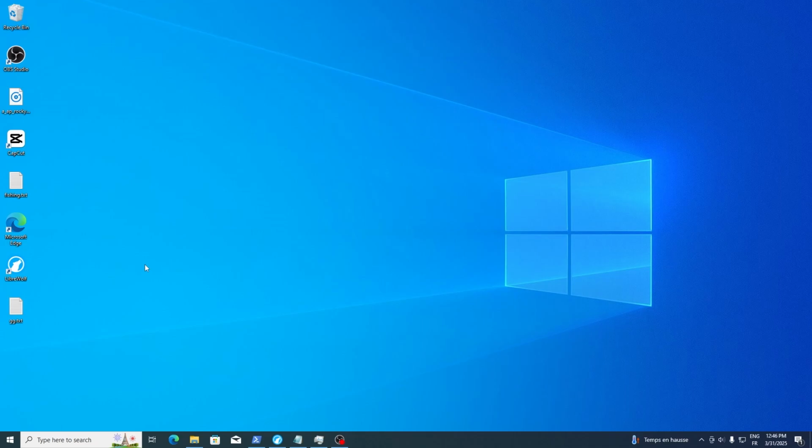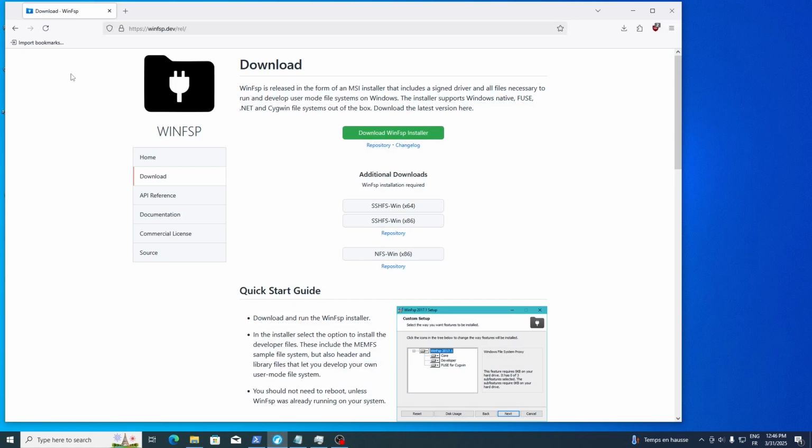Today I'm gonna show you how to connect a drive to your virtual machine using SSHFS. Let's begin. First, pull up your favorite browser. In my case, it's LibreWolf, and land onto this website, WinFsp. Download WinFsp, install it, and alongside it, install SSHFS too.